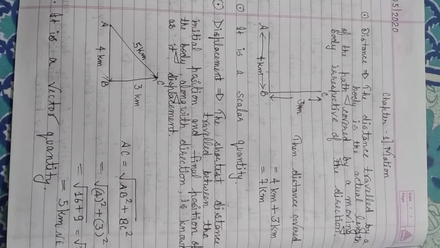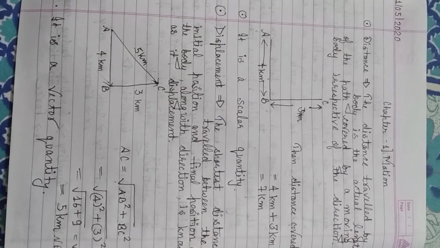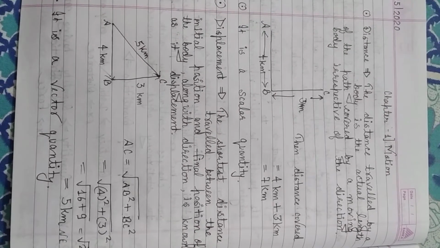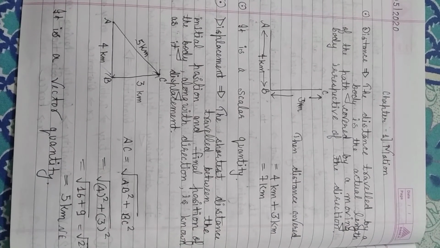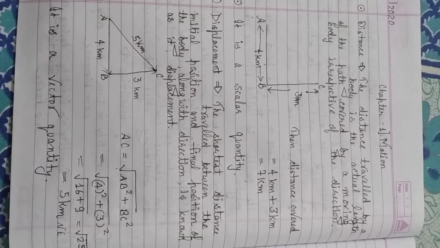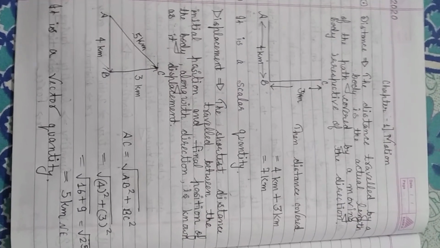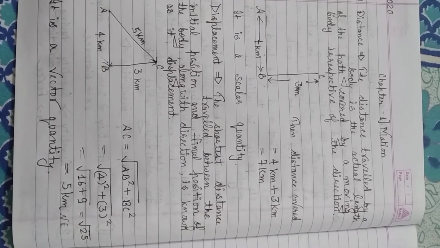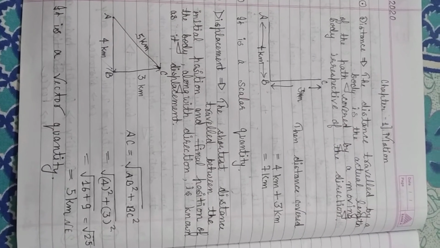Like we have taken the same example that a body is moving from A to B and covering a distance of 4 km. Then the body is moving from B to C and covering a distance of 3 km. Then the shortest path between the initial point, which is A, and the final point, which is C, is equals to, since it is a right angle triangle, we can apply Pythagoras theorem in it. And you must have read it in 8th class. So, with the help of Pythagoras theorem, we can find out the side AC.